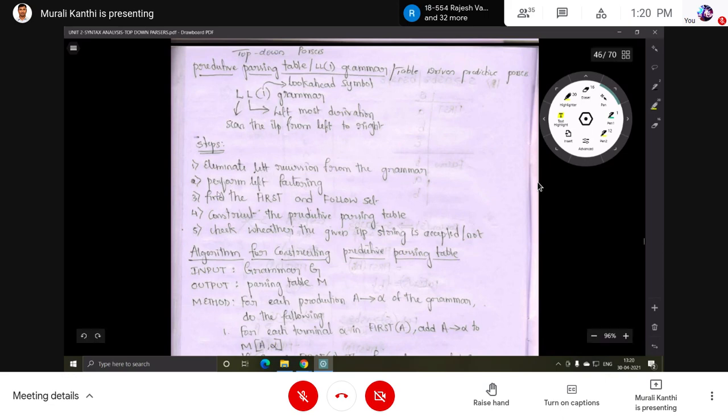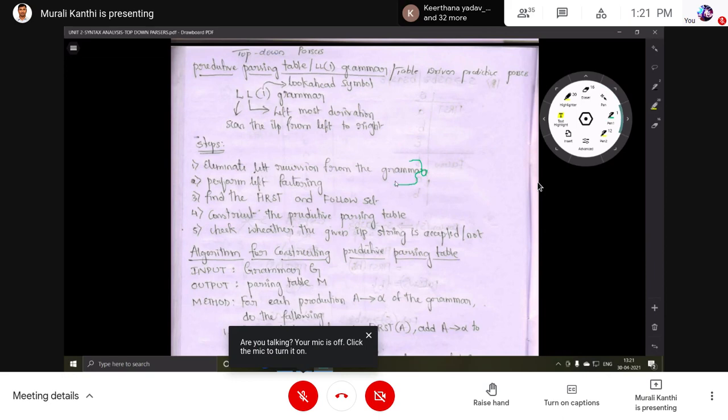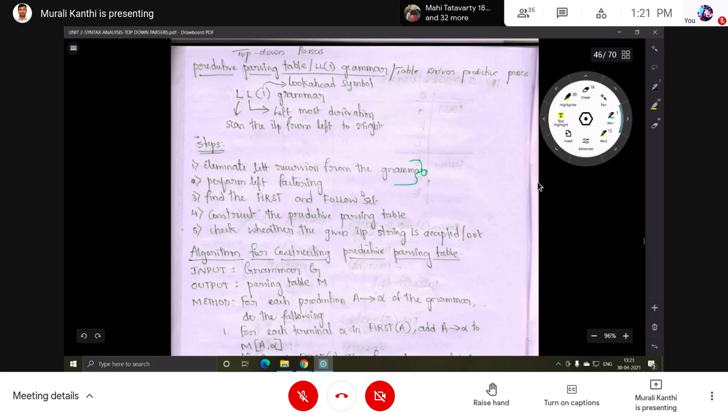Then the second step is to perform left factoring. If the grammar has any productions with common features, do left factoring. These two steps make the grammar unambiguous. After removing left recursion and doing left factoring, that grammar is definitely called an unambiguous grammar, with no ambiguity in the grammar.